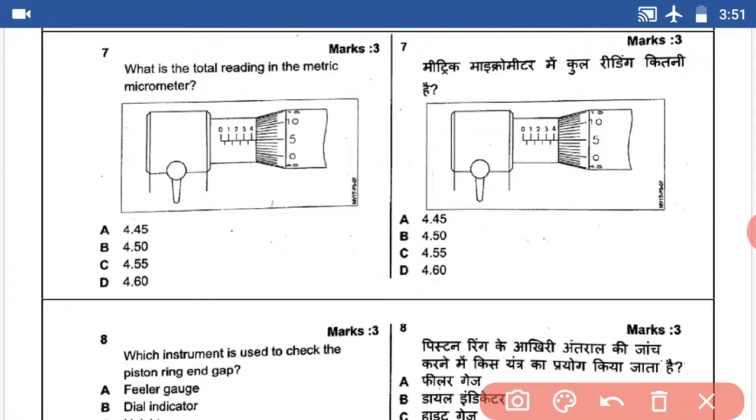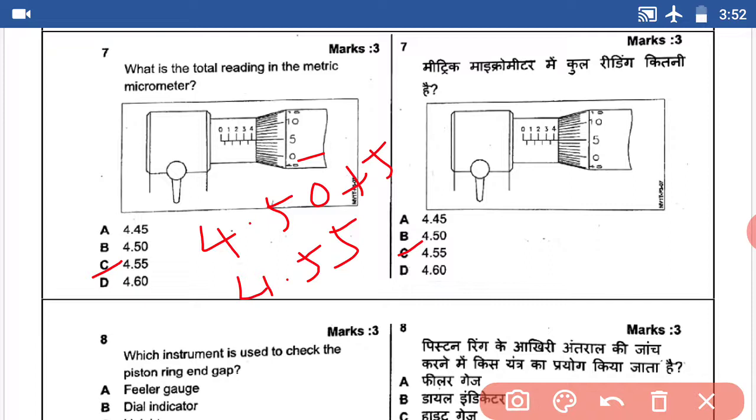Question number 7. What is the total reading in the metric micrometer? The sleeve value is 4.0, plus 5, so 50 plus 5, so 4.55 mm. This question's answer is 4.55. C is the answer.